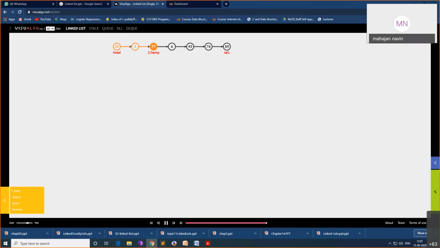Now there are options here on the left hand side. Is the screen visible to everyone? Someone can answer. Yes, sir, visible. Okay. Now initially here you have options to create a linked list. I'll say create. If I say create empty, I'll click empty. What will happen? An empty list is created. It's not visible here.